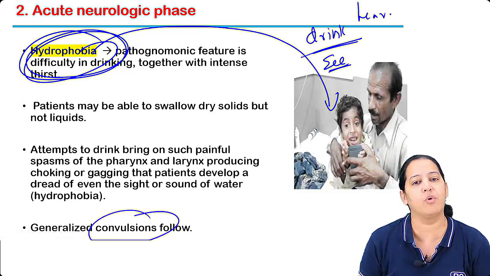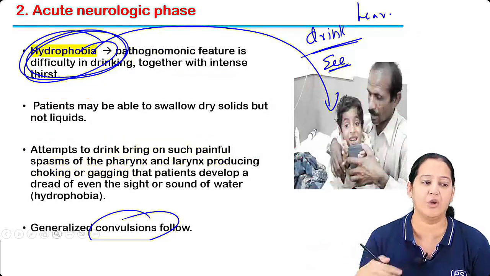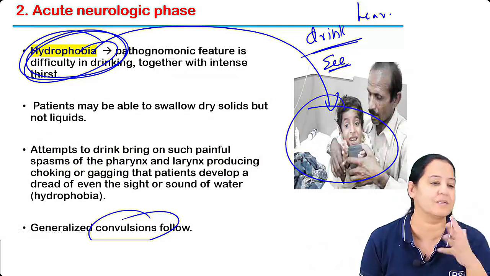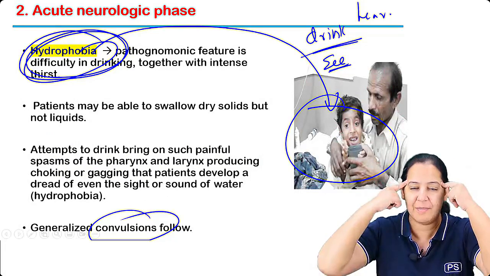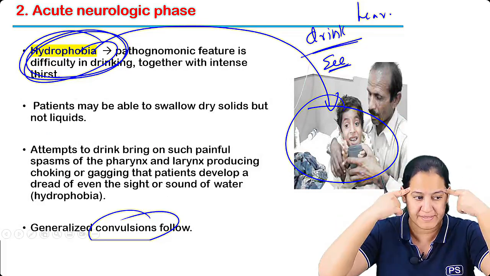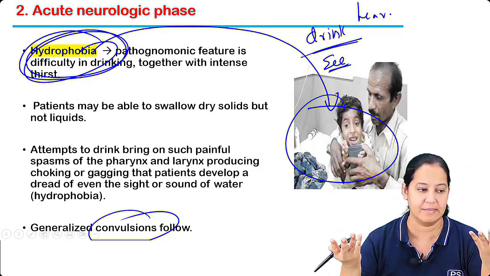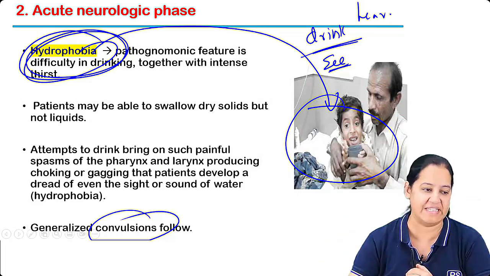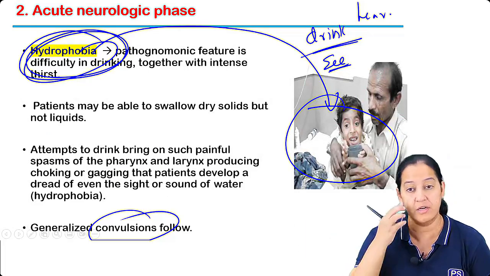Ultimately, the patient will go into coma, convulsions, and death. There is no treatment of rabies. Only symptomatically you give the treatment. Sometimes you can save the person, sometimes you cannot; most of the time you cannot. It's a deadly disease. The cerebellum is gone, hippocampus is gone. The patient has severe hydrophobia. Symptomatically you try, but there is no firm treatment. There is no treatment of rabies, but rabies is preventable. Got it? Rabies is preventable.